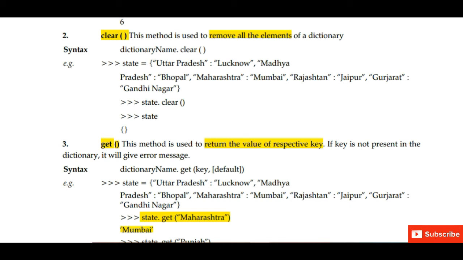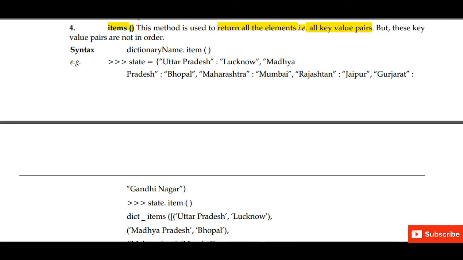Next, second, clear. This method is used to remove all the elements of a dictionary. So in the output we will get empty as all the key value pairs are deleted now. Third, get. This method is used to return the value of respective key. If key is not present in the dictionary, it will give error message.